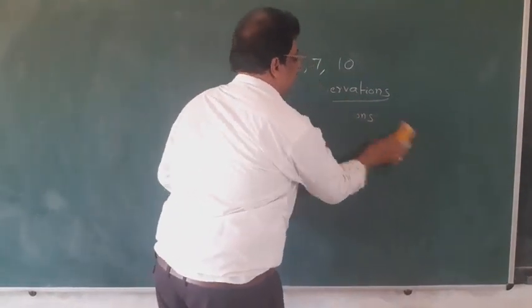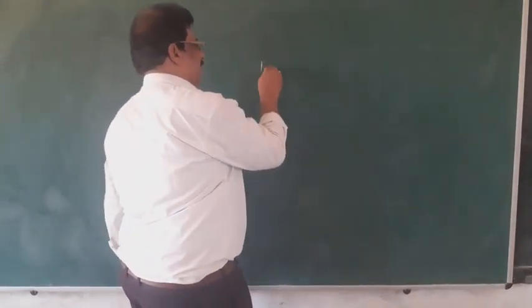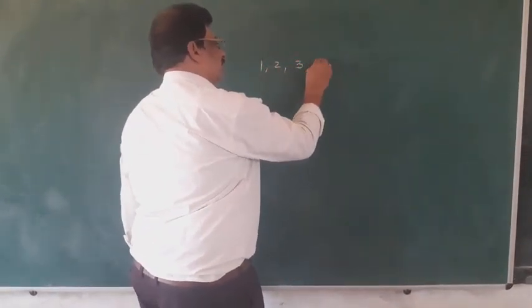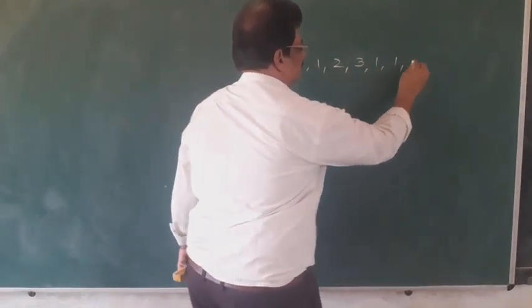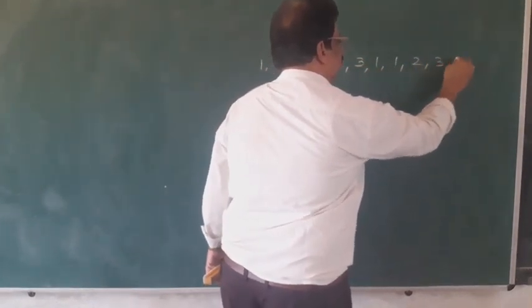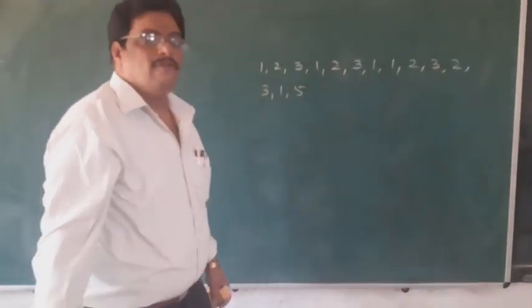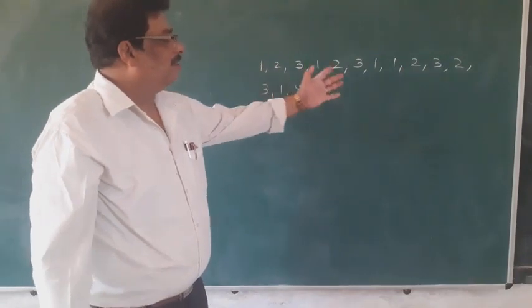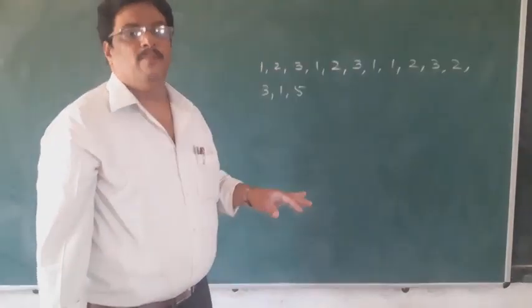The students got marks like this: 1, 2, 3, 1, 2, 3, 1, 1, 2, 3, 2, 3, 1, 5 and so on. Now if you add all these 40 values and divide by 40, it will take more time.